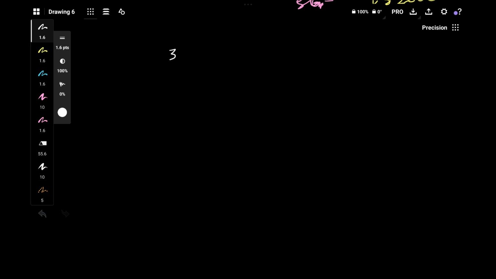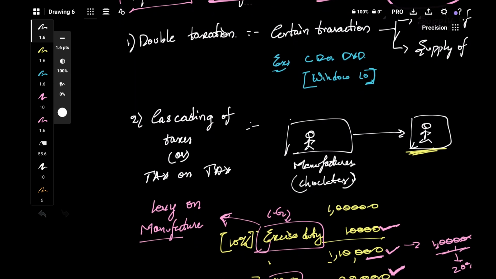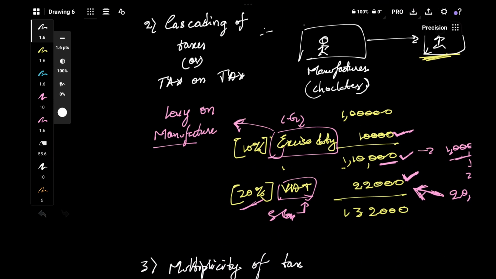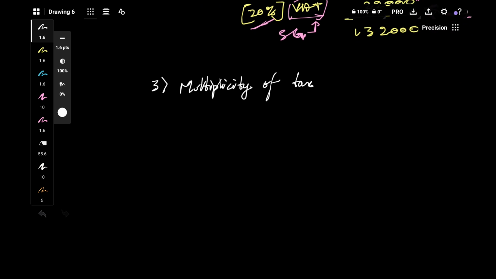Our third point is multiplicity of taxes. You guys remember, right, what we are discussing? We are discussing what are the deficiencies in the earlier tax regime, earlier tax system. In the earlier tax system, we have deficiencies like, first one is double taxation, that is the same transaction is regarded as goods and also service at the same time. And second one is cascading effect, or cascading of taxes, that is tax on tax. So on taxes again tax is levied. And there is multiplicity of taxes.